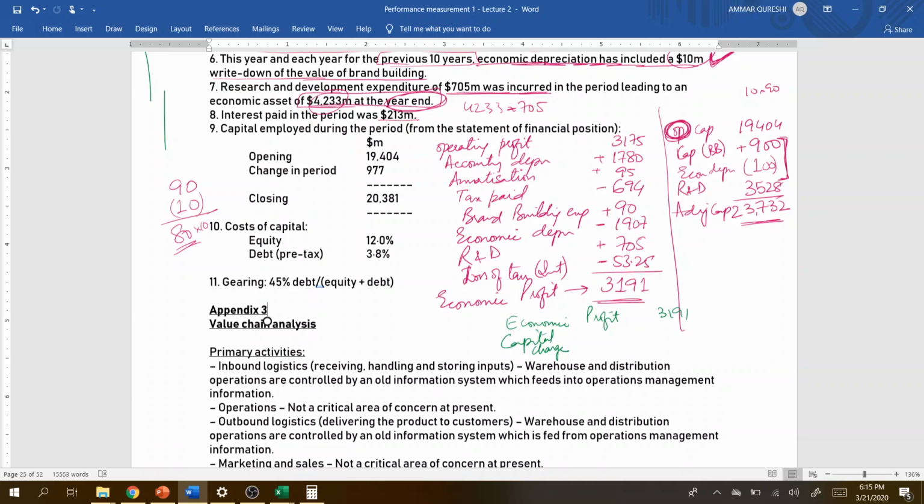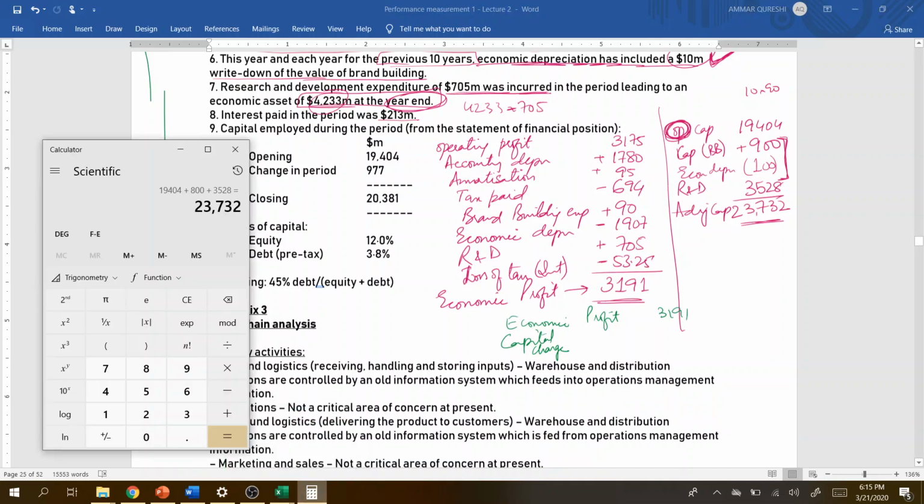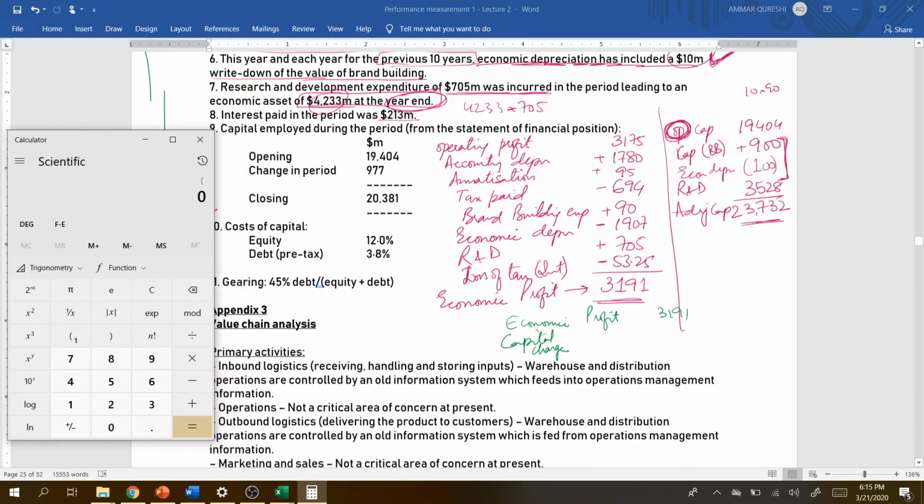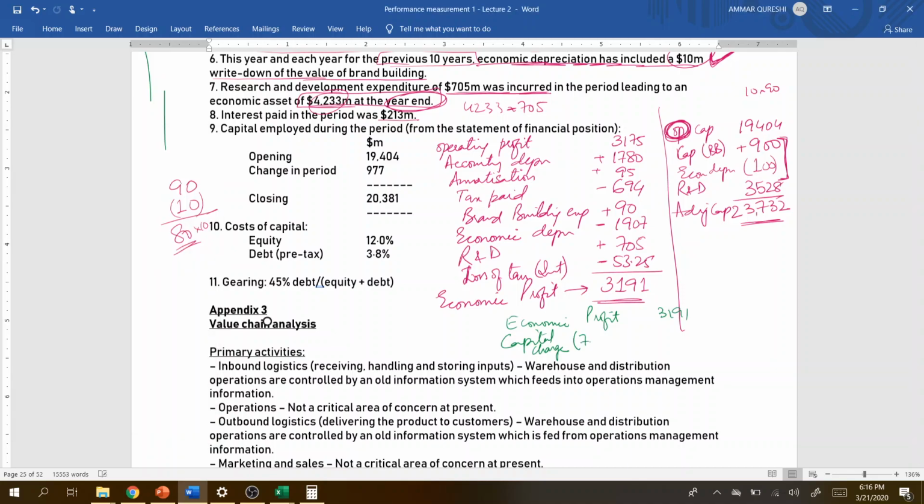Capital charge will be, let me try to check this. Equity part is 12%, so 12 times the gearing, equity is 55%, plus 3.8 times 0.75 times 0.45, that makes 7.88%. 7.88% of 23732, right?